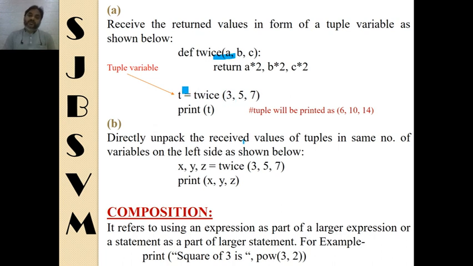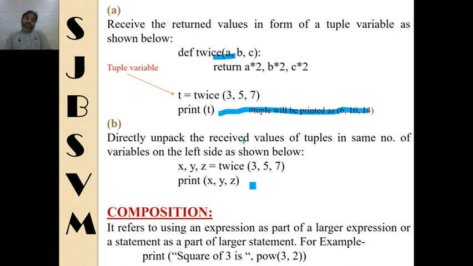So t is a tuple variable here, and when we print t, it will be printed as 6, 10, 14. Now this is another method. Twice is being called and the returned values are being stored in three different variables x, y and z. So x will hold the value 6, y 10 and z 14. The values get printed here.